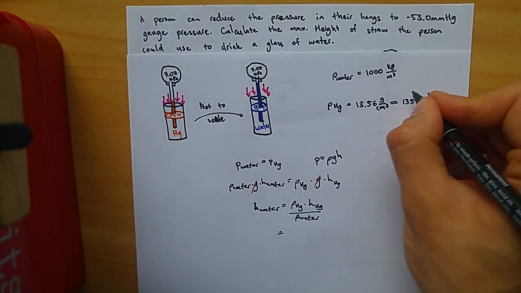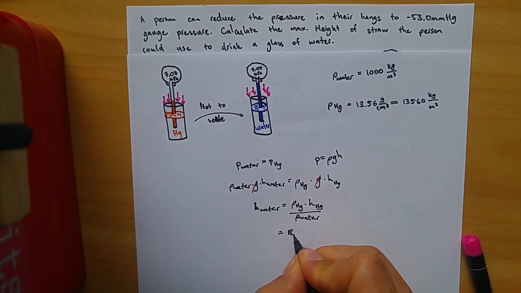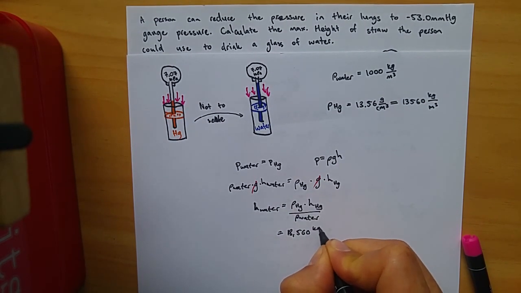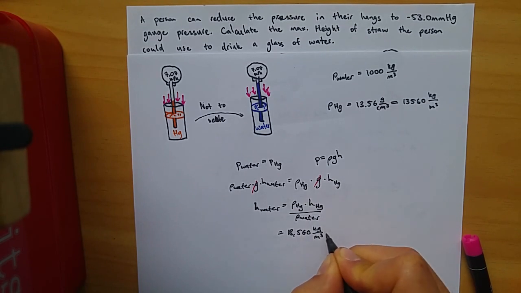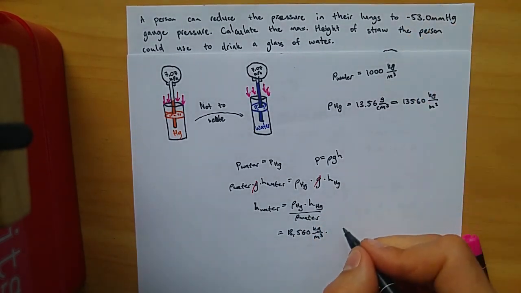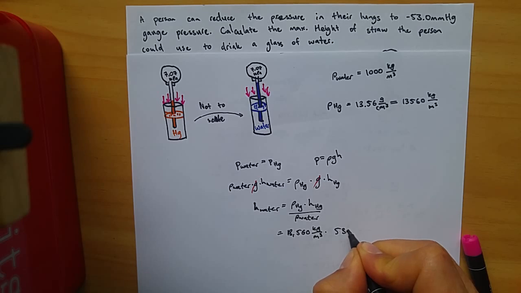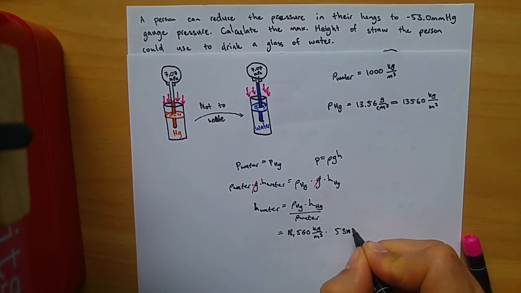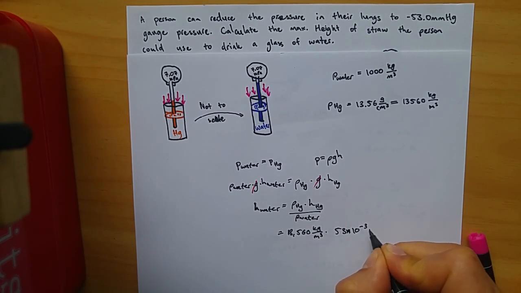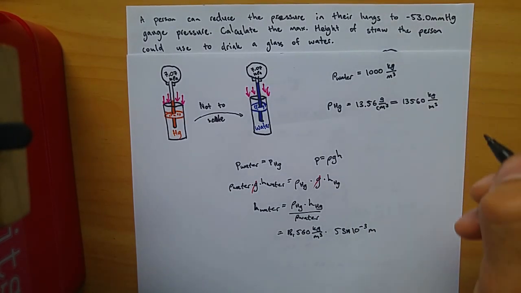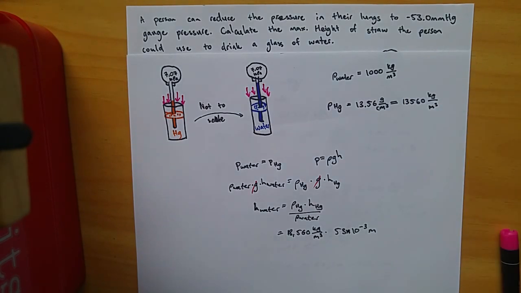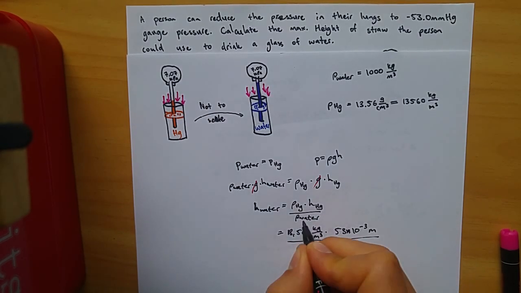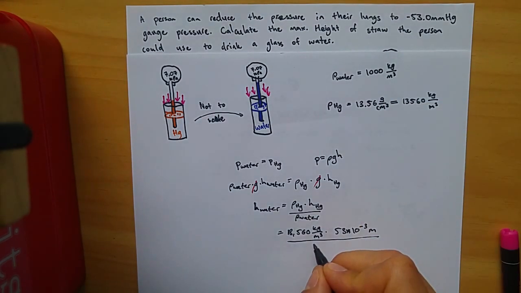Density of mercury here, 13,560 kilograms per cubic meter. The height of mercury is 53 millimeters. Milli just means times 10 to the negative 3, so I'll just pop that in, times 10 to the negative 3 meters. Now, I'm not going to put in that Hg there because that's just a signifier to tell us, hey, this is mercury. It's not an actual unit. And then I'm going to divide all of that by the density of water, which is 1,000.